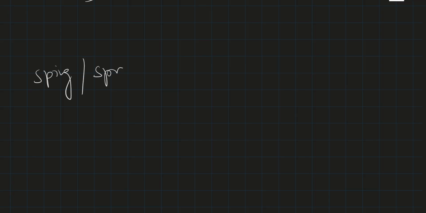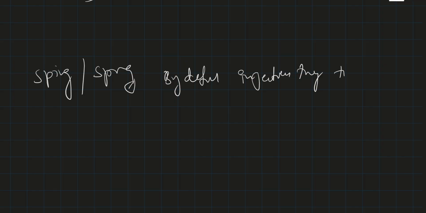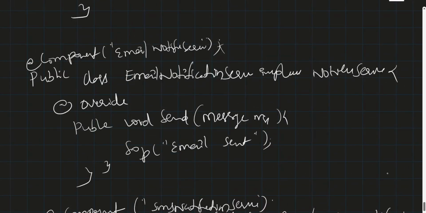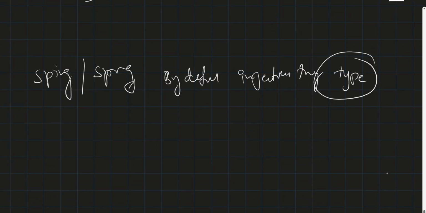Spring by default does the injection by type reference. If you see above, SMSNotificationService as well as EmailNotificationService are both components implementing NotificationService, and both are the same type. The Spring IOC container does not know which bean it should inject.